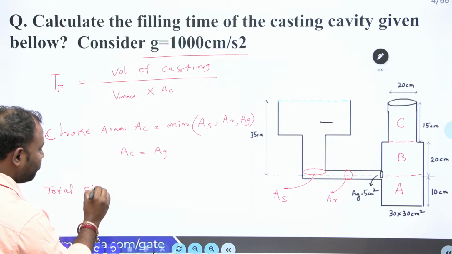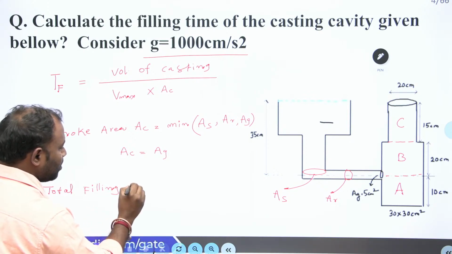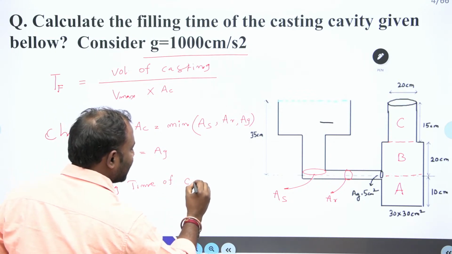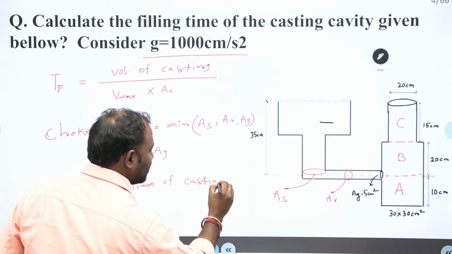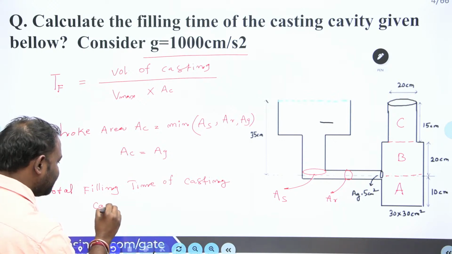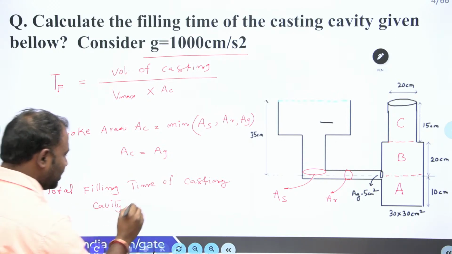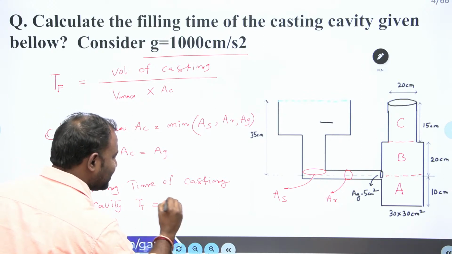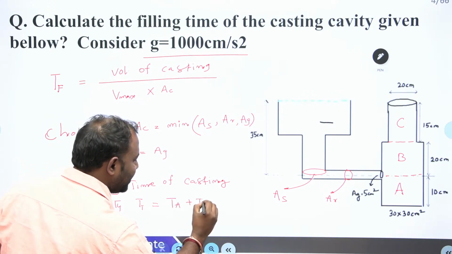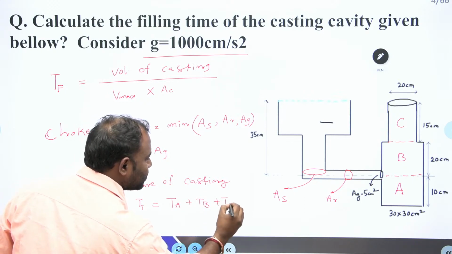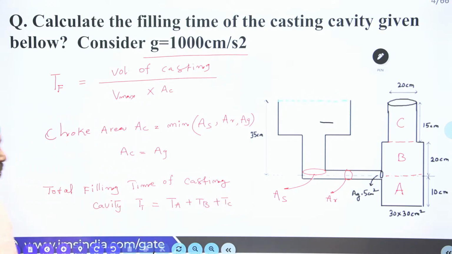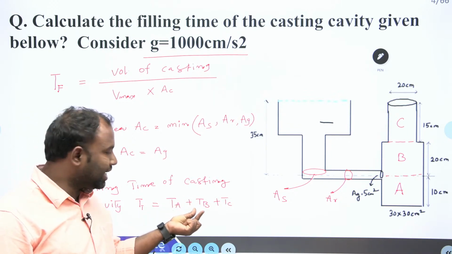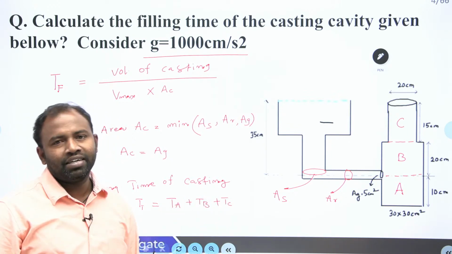Total filling time of casting cavity. Now here total filling time, I'll say that total TT. Now here it is TA plus TB plus TC. So this is your total filling time. We'll calculate individually: first filling time of the cavity A, filling time of the cavity B, filling time of the cavity C.